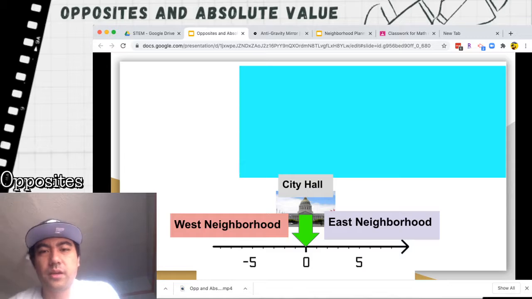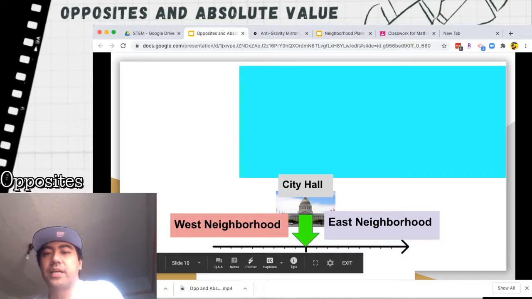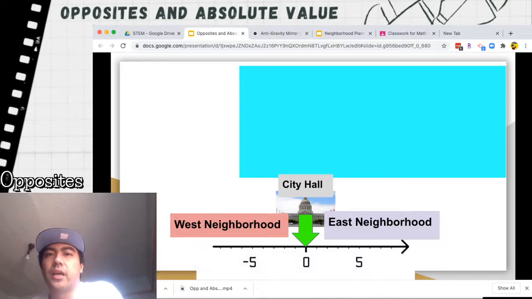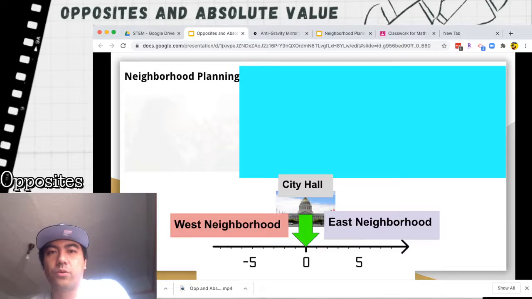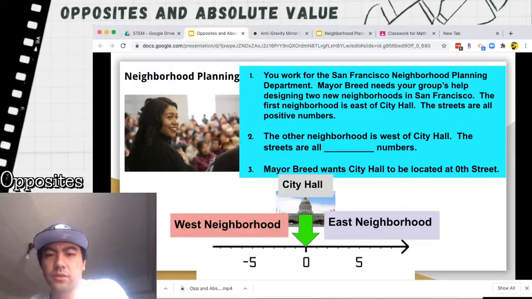Your teachers went through this activity about the west neighborhood being on the left side and the east neighborhood on the right side. And many of you had a chance to do an activity dealing with opposites. So for example, if you put a park on -5, then Mayor Breed wants you to put another park in the opposite area. So if you had a park on -5, you would put a park on +5. So that was the lesson for that part.